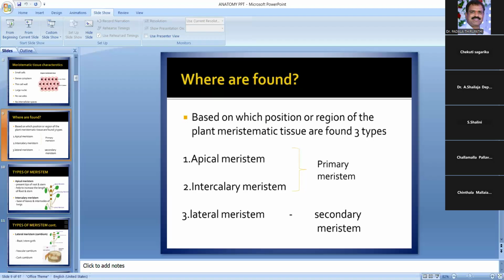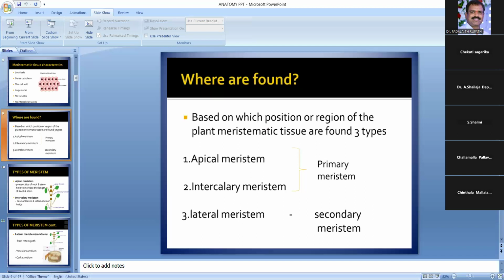So mainly, based on the position or region, the meristematic tissues are divided into apical meristem, intercalary meristem, and lateral meristem. See here, these two are called primary meristems. This is the secondary meristem. See here, types of meristems. So the first one is the